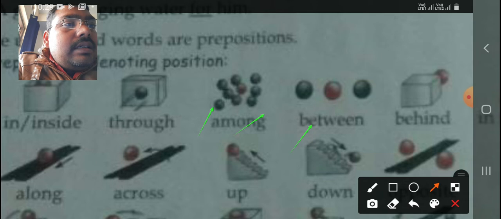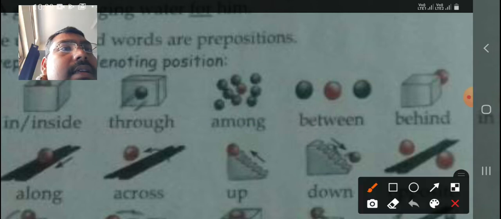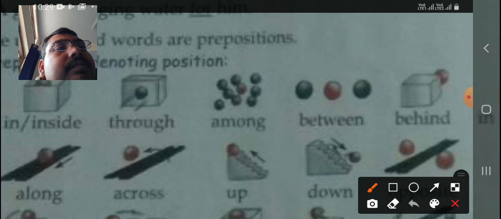Next, if you see, this is written behind. You can clearly see in the picture the ball is behind the box. The ball is here and the box is here, so the ball is behind.